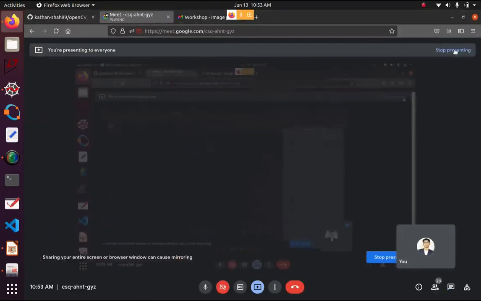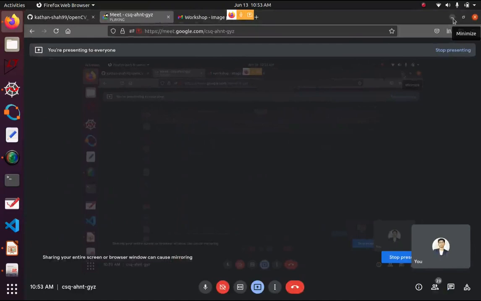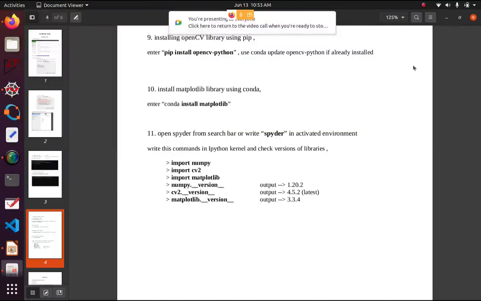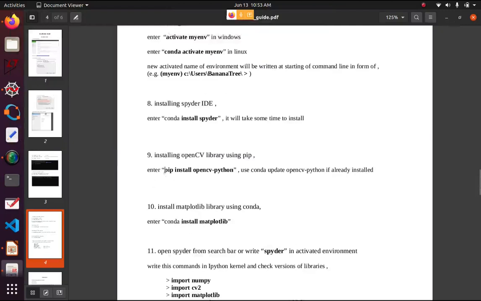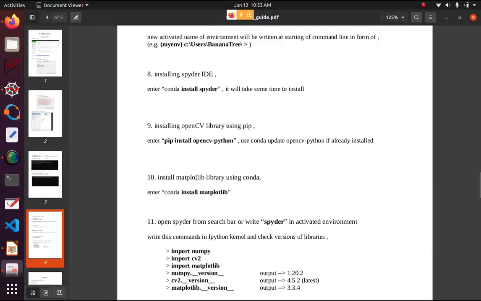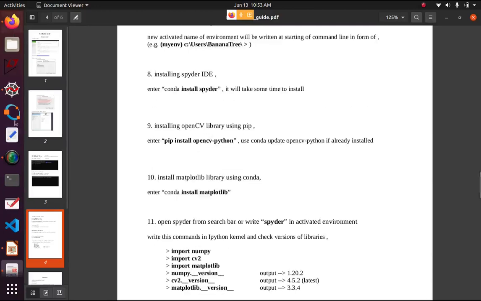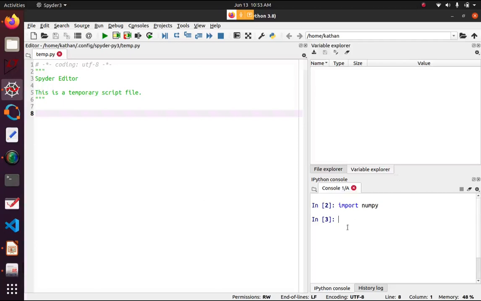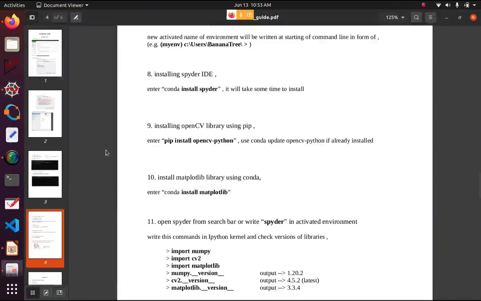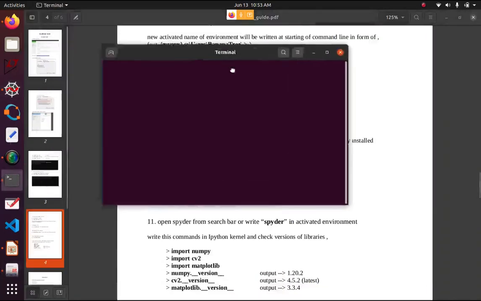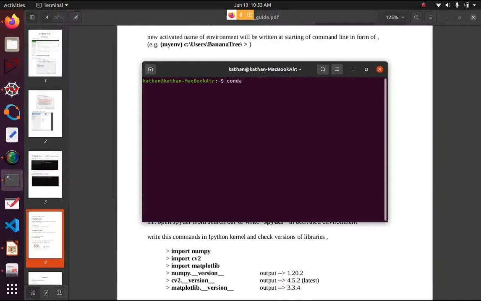I am getting the output: module cv2 has no attribute version. So you have not installed it with pip install OpenCV? No, I have installed that. I have followed all the steps. In which environment are you? Just open the terminal CMD.